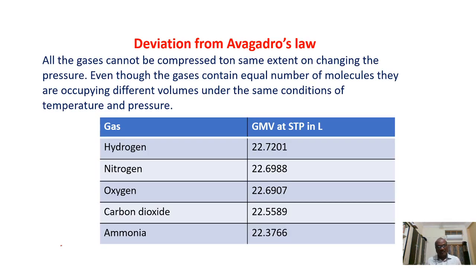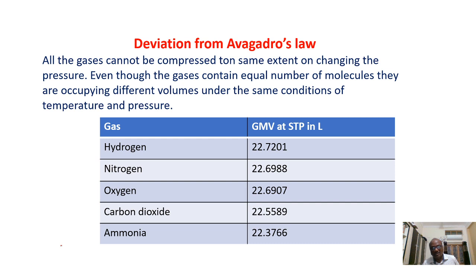Next, deviation from Avogadro's law. What is Avogadro's law? Avogadro's law means when two gases are present under the same conditions of temperature and pressure and occupying the same volume, then they will have the same number of moles. Means equal volumes of two or more gases under the same conditions of temperature and pressure will have the same number of moles. For example, if two gases having 1 mole each are present under STP condition, these two gases should occupy the same volume.